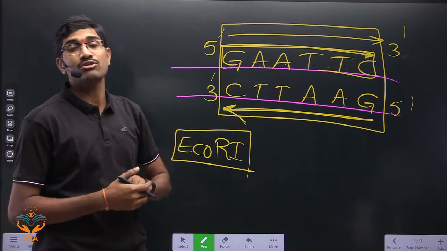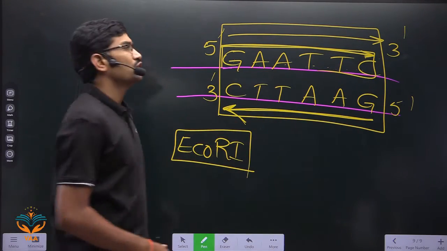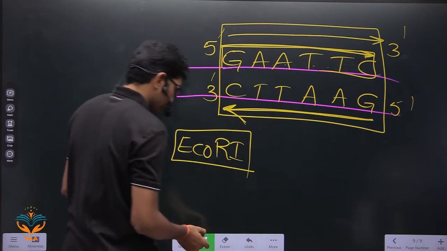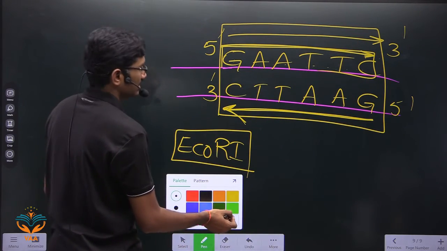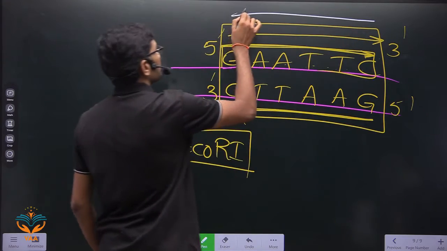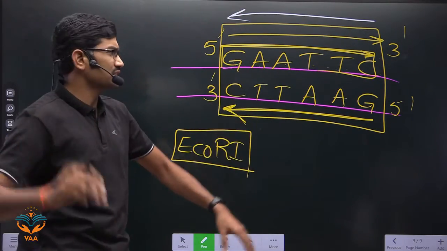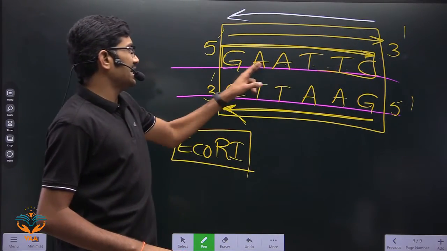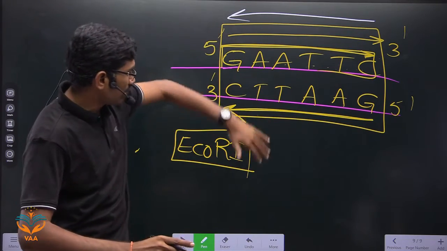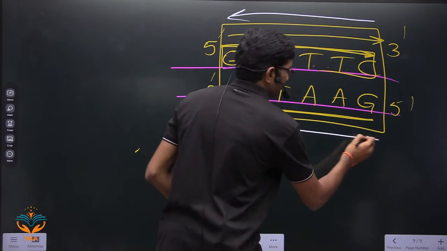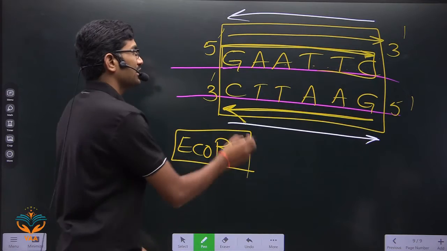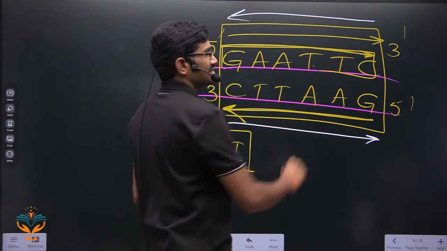Then you will get the palindromic sequence. Or else, suppose you are reading from 3' to 5', you read CTTAAG. Then on the opposite strand also you read from 3' to 5', and here also you will get CTTAAG.